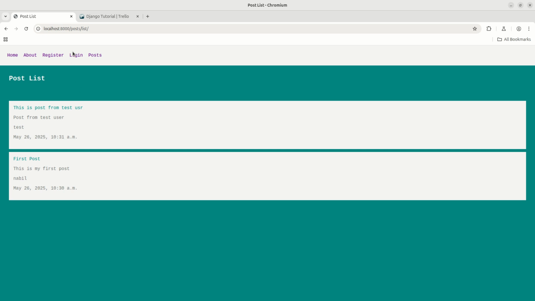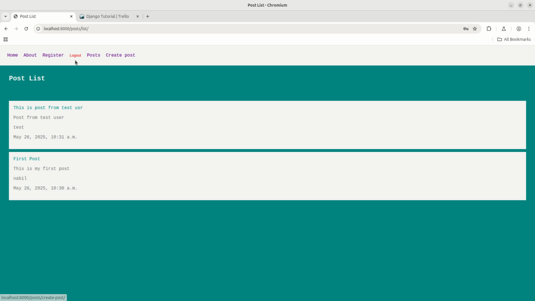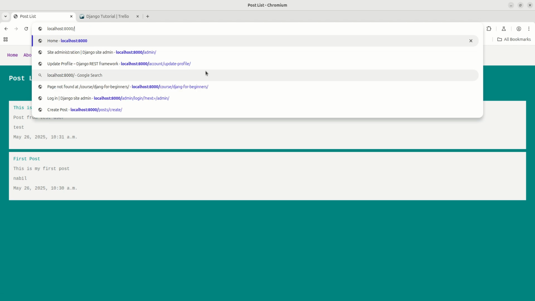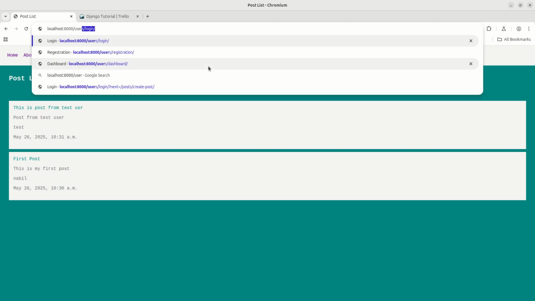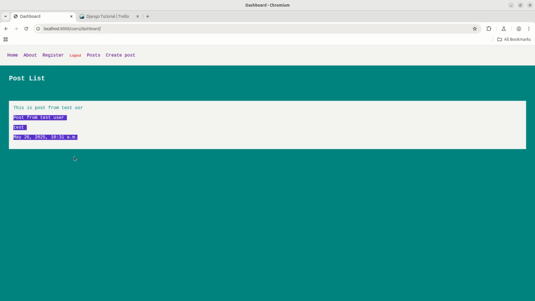Now let's log in as the test user. So let's log in with the test user credentials here. I'll click on submit, and I have to go to the dashboard here. So this will be users slash dashboard. See, the post is coming and this post belongs to test.